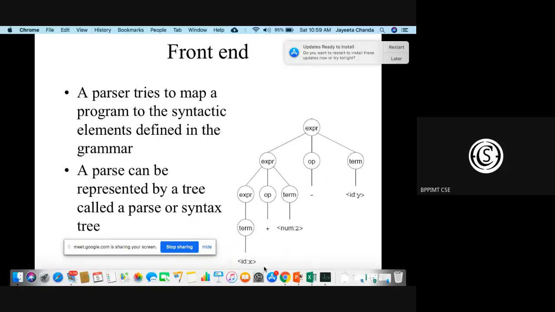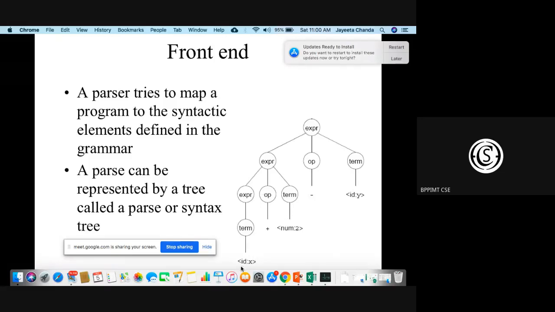See, this is what I was talking about. If we are given an expression, x plus 2 minus y, this is my expression given, and I have to find out whether this is syntactically correct or not given this grammar for a particular language. Similarly, when we are running a Java compiler, the Java compiler also has some context-free grammar written using Lex and Yacc, which will find out whether this line I have written is syntactically correct or not.